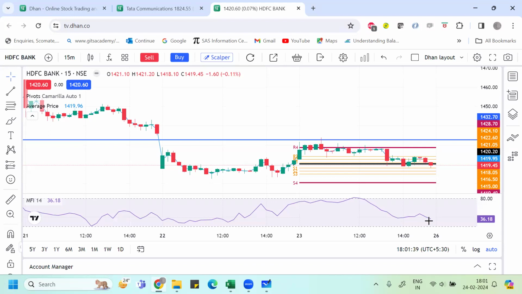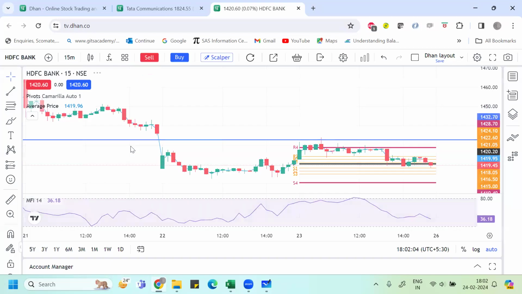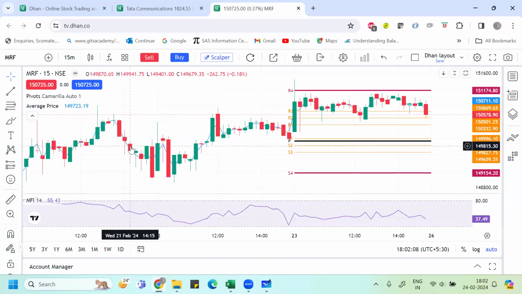So I believe you know about Nifty 50 and all. In case you have any doubt, you can put it in the comment option. If you have any question, I'll definitely help you on that part. And if you want to know why HDFC Bank is the company having the highest market value, although you have stocks like MRF trading over 1,50,000, and why HDFC Bank is number one in terms of market valuation, you can ask me in the comment option. I'll try to help you.